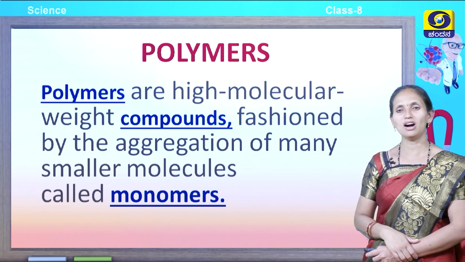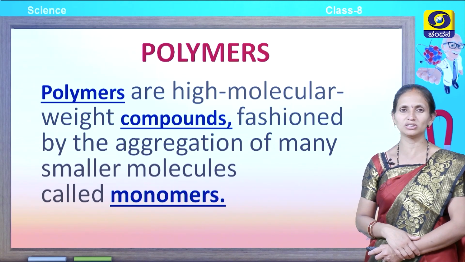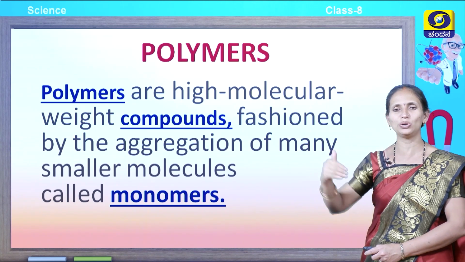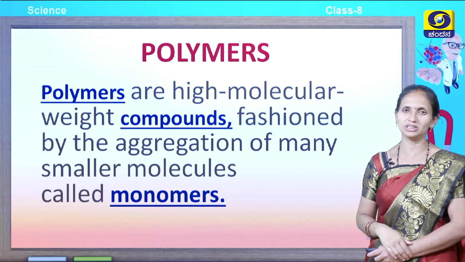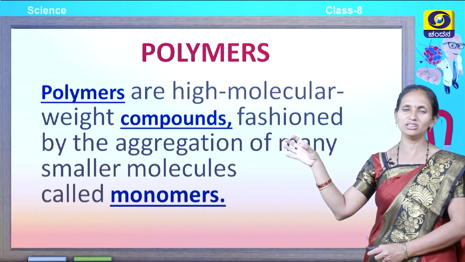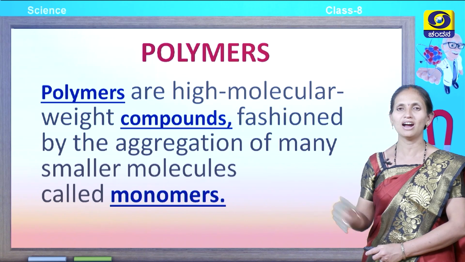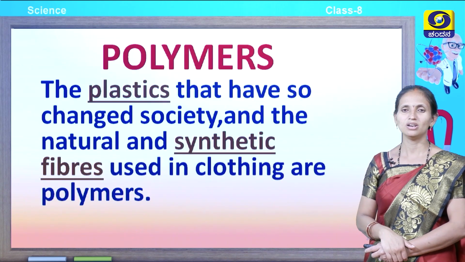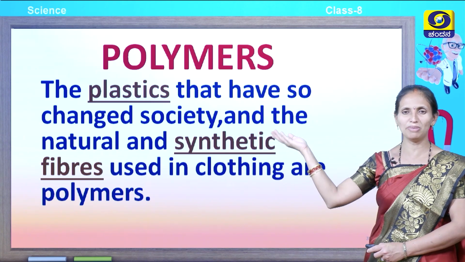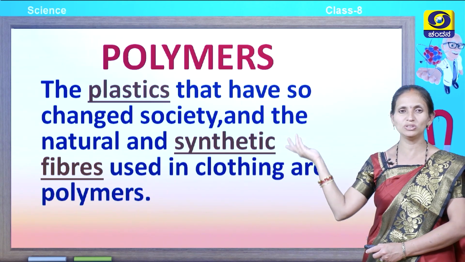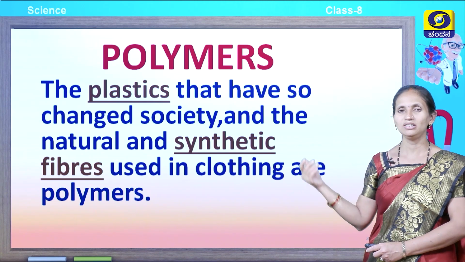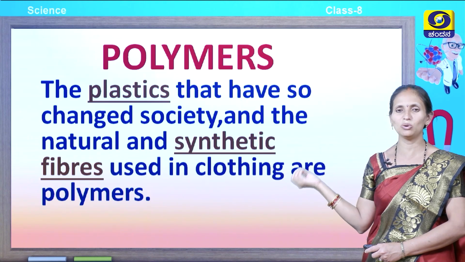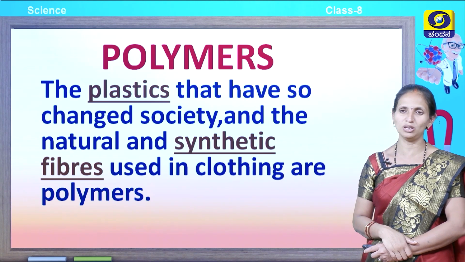Polymers are high molecular weight compounds formed by the aggregation of many small molecules, which are called monomers. So, many monomers joined together lead to the formation of polymers, and these polymers are high molecular weight compounds. Some examples of polymers are plastics, the plastics that have so changed society, and the natural and synthetic fibers which are used in clothing. These are all called polymers.